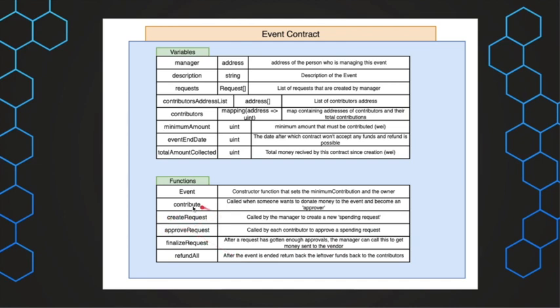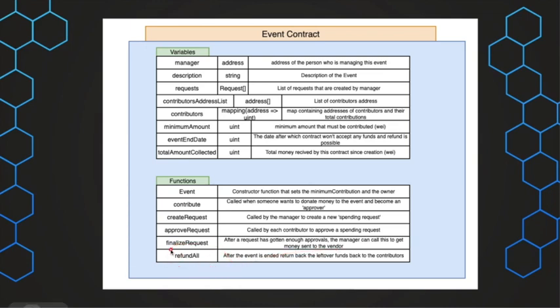Then there's create request, which can only be used by the manager to create a new spending request. And then there is approve request, which is the function for validating any request made by the manager for any transaction. Then this is the finalize request. So after a request has got enough approvals, the manager can call this to get money sent to the vendor.